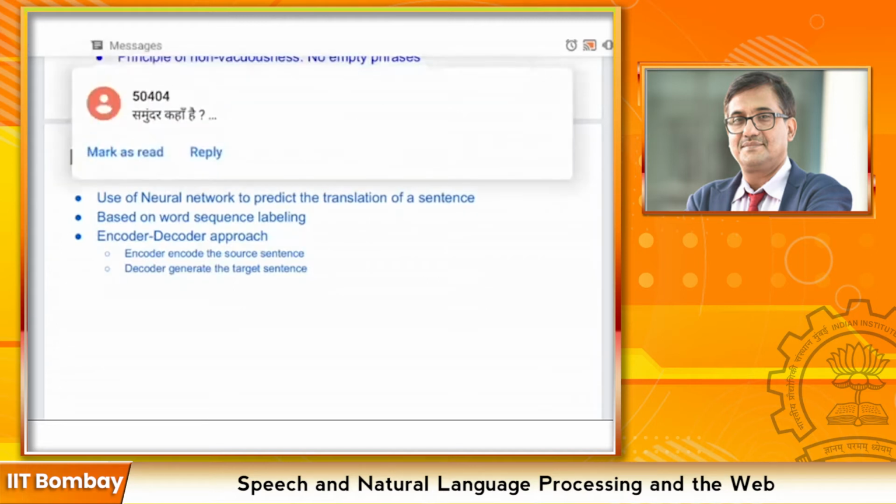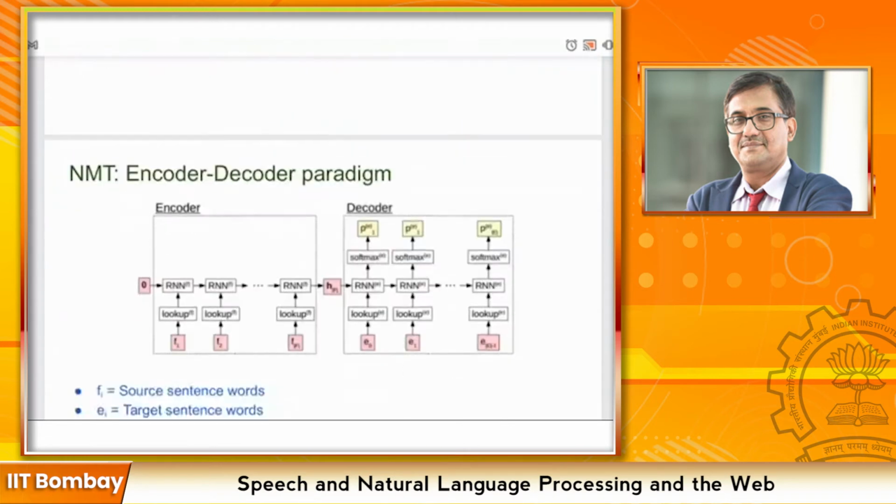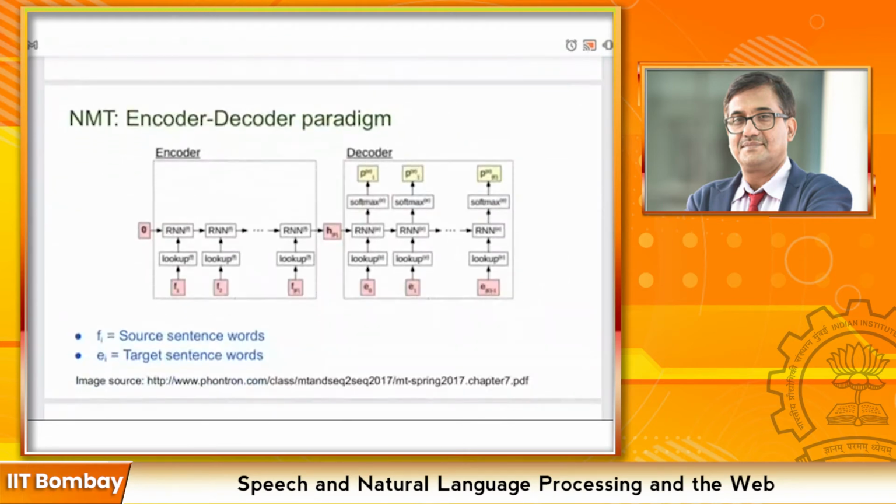In this lecture we will be discussing the architecture which consists of RNNs. The encoder tries to encode the source sentence and the decoder tries to generate the target sentence. So this is the encoder-decoder architecture, where the encoder consists of an RNN and the decoder consists of an RNN.